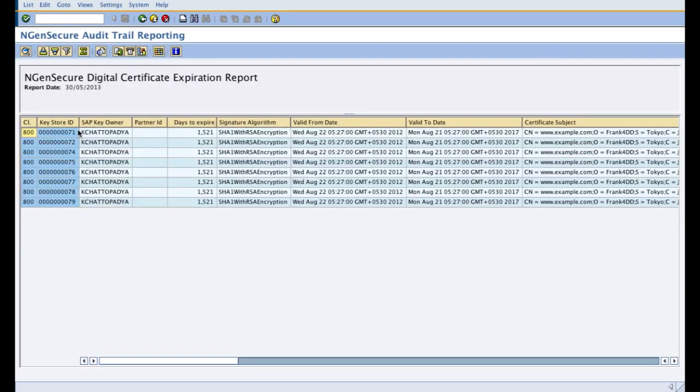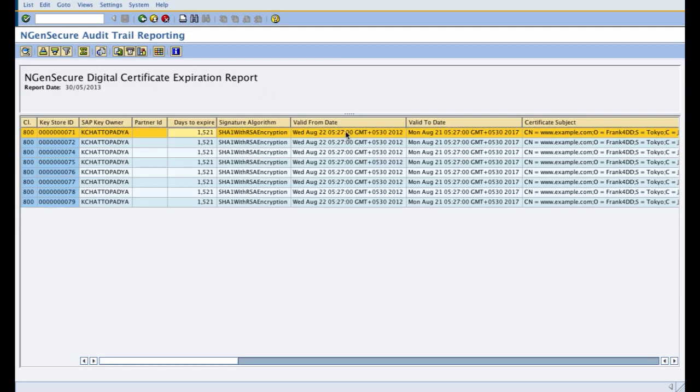So all these certificates actually have the end date as 1521 days from today, but it still gives an expiration report because I'm validating from the start date as 364 days from today.